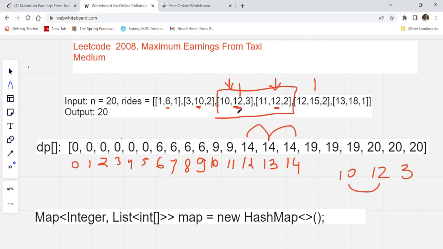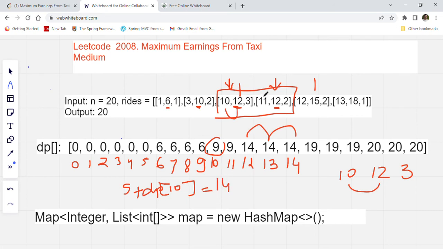For the first passenger, 12 minus 10 is 2, plus 3 is 5, plus we have to add dp of 10. Dp of 10 is 9, so 9 plus 5 is 14.